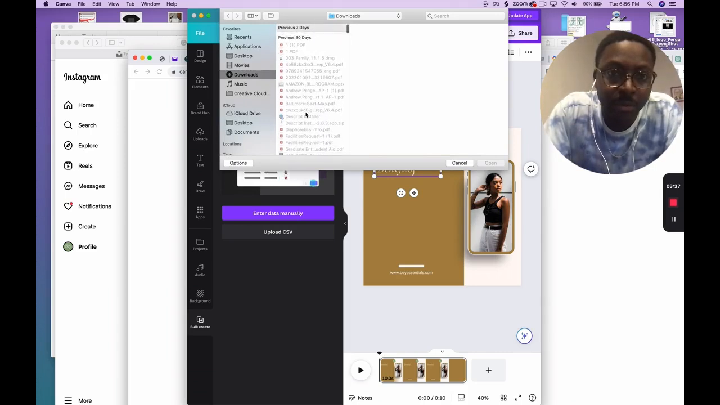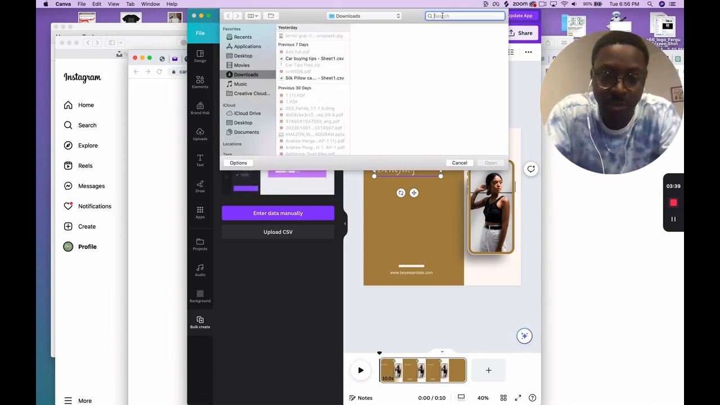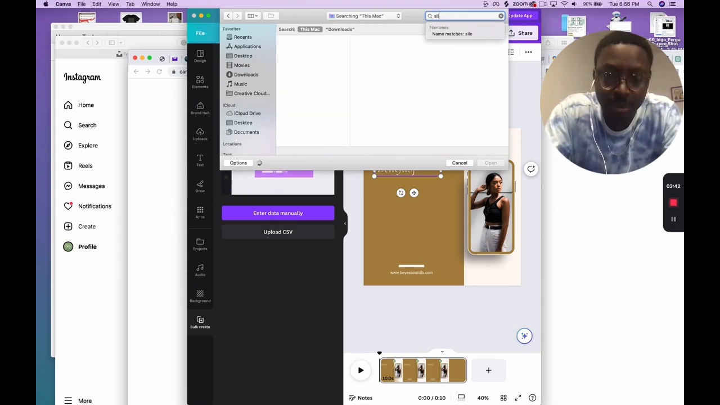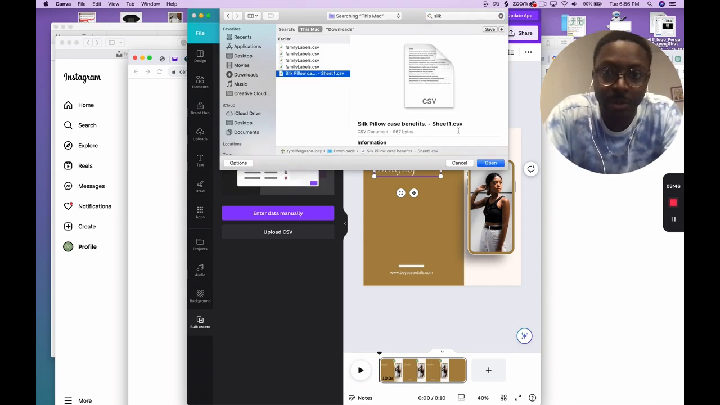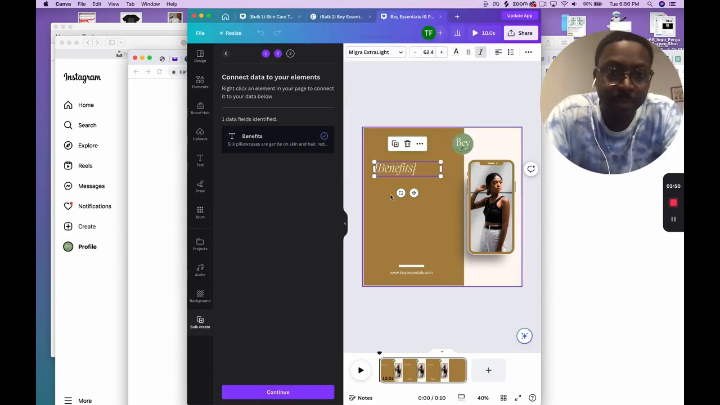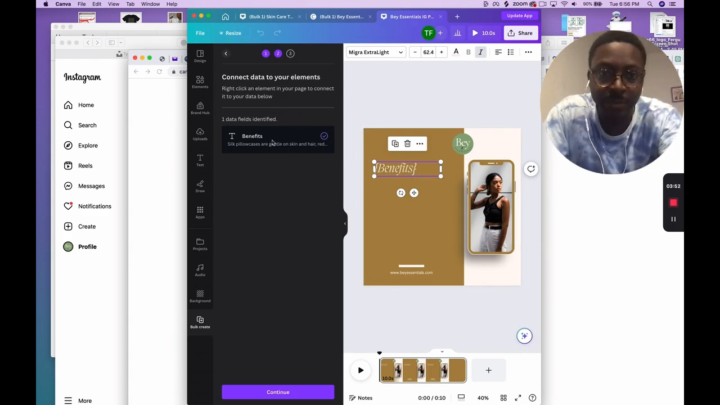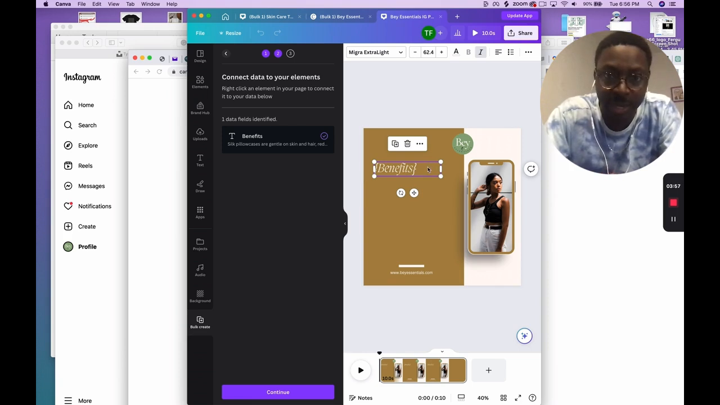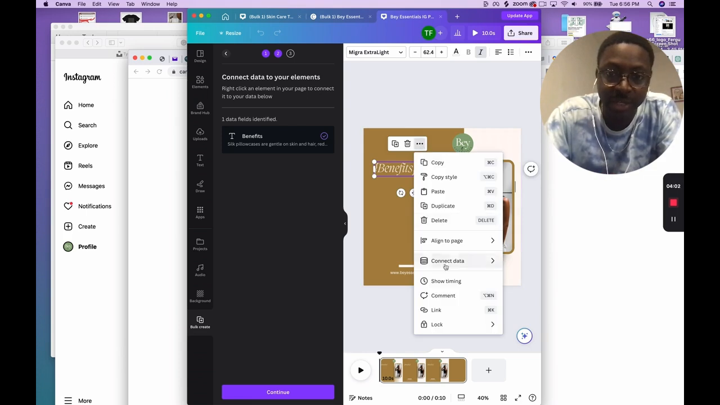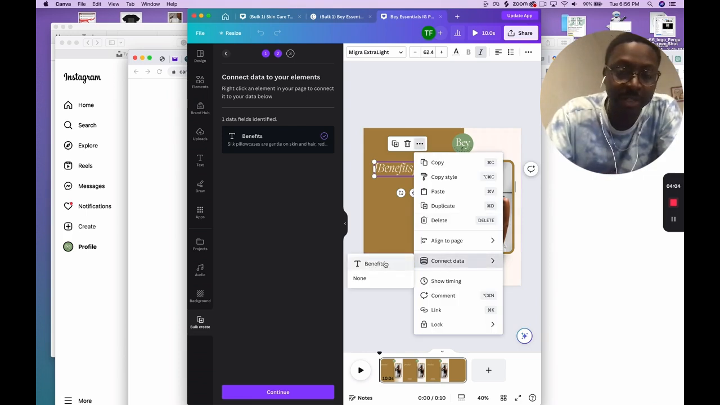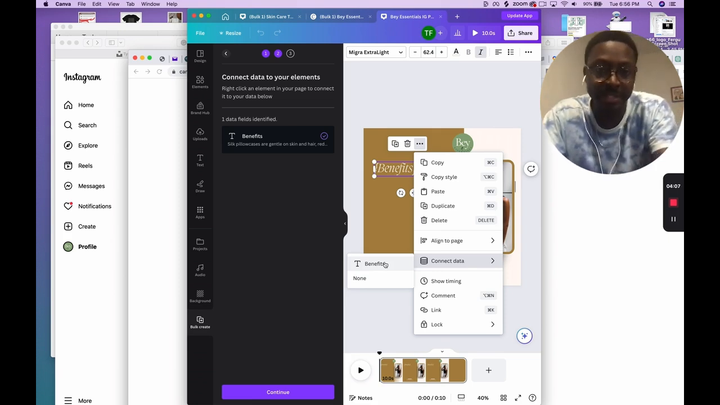And here's my downloads. Say silk. I wanted to change it. So silk pillowcase, CSV. Open that. Now it has the benefits. It had a set of benefits. So then you click this text box, whatever's there, or wherever you want your text to be. Click these three dots, hit connect data. You want to connect to the benefits. I just named the title of this column inside my CSV file benefits.